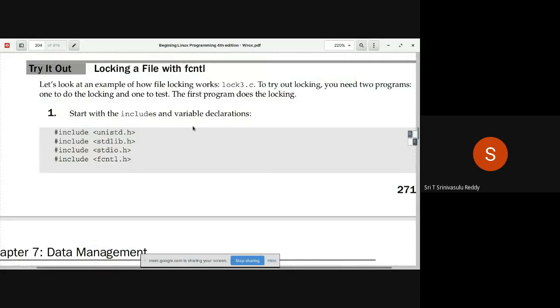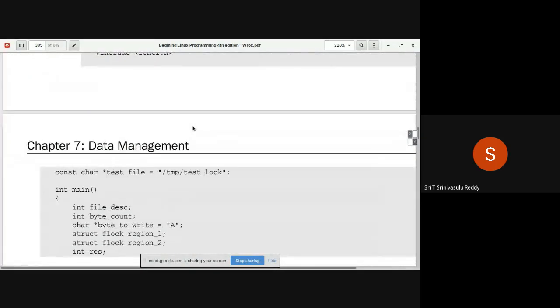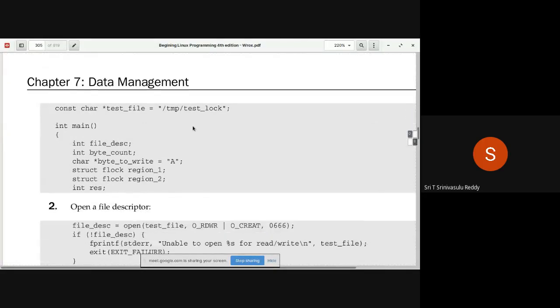All right. So the header files are to be included in the very beginning. That is understandable. And then what is the largest file that you have, right? You are trying to simulate a largest possible file. So the file name is /tmp/test_log. Now you are not going to open a file in exclusive mode. You will be opening that file either in read mode, write mode, or read write mode. So most of the time we will be using read write mode, so that you can get any kind of lock on a read write open file.